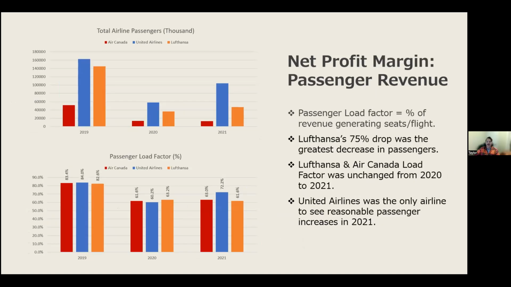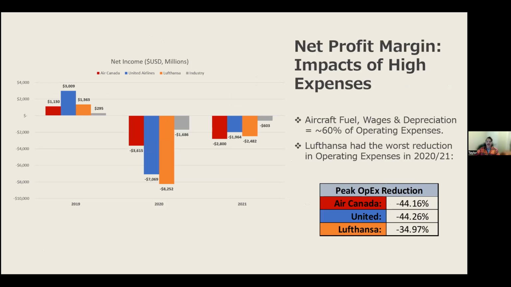Revenue impacts from ridership, shown via passenger load factor, demonstrate how many seats on a flight are revenue generating. The decreased load factor shows airlines continue to operate flights with decreased ridership, adding reduced revenue at increased cost. Operating costs associated with airlines are traditionally very high, especially fuel, wages, depreciation, and amortization, which contribute on average 60% of an airline's operating expenses.